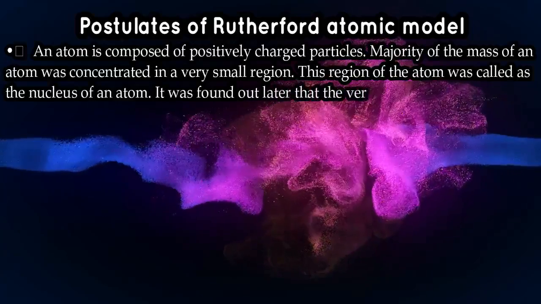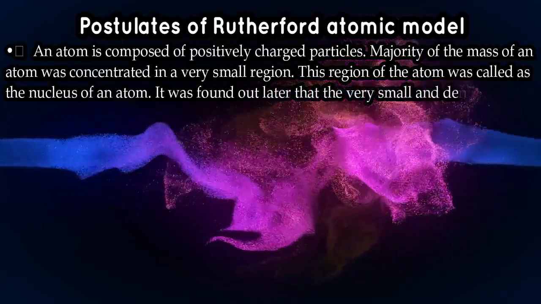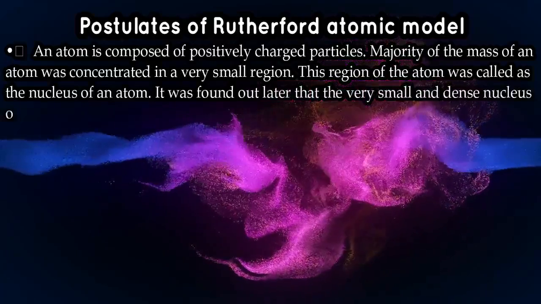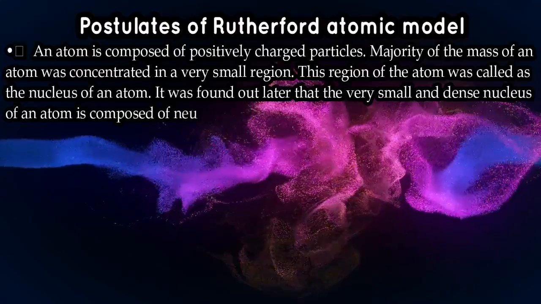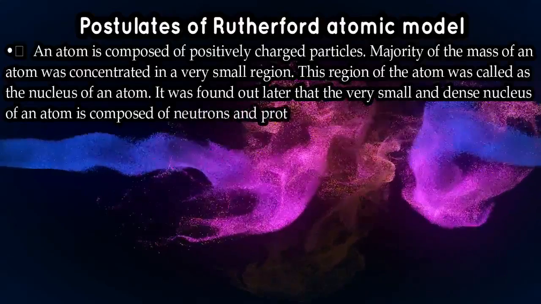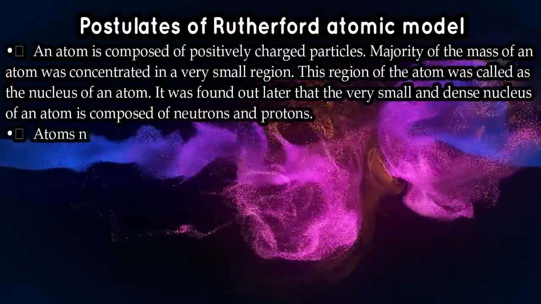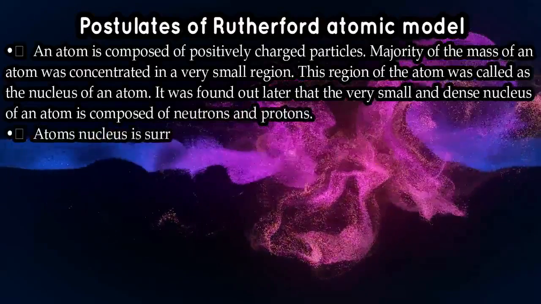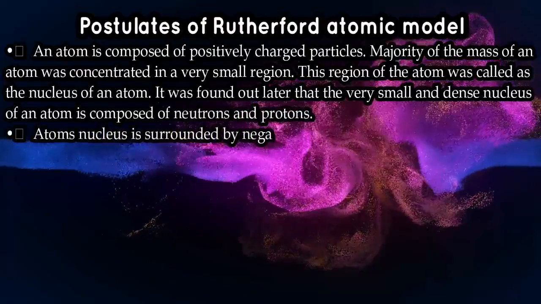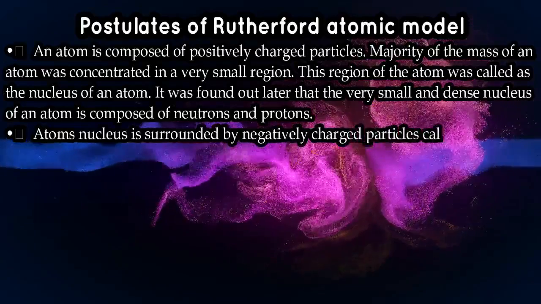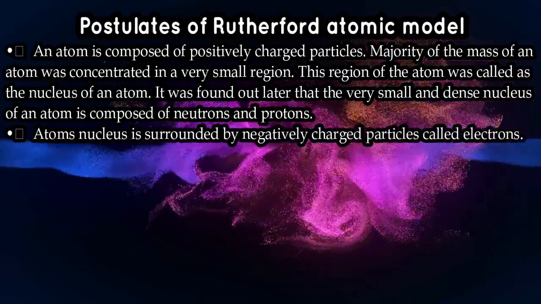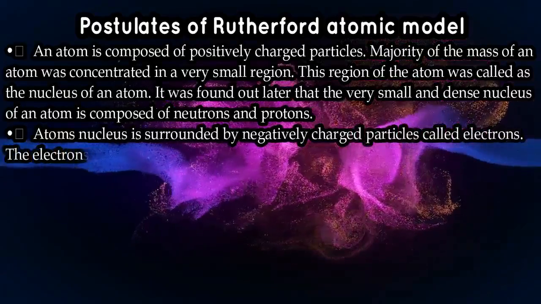But this doesn't happen. Rather, the alpha particles were undeflected, which means the space was empty. So the first postulate of Rutherford clearly stated that the positively charged particles were concentrated in a very small region, and this small region was called the nucleus of the atom.